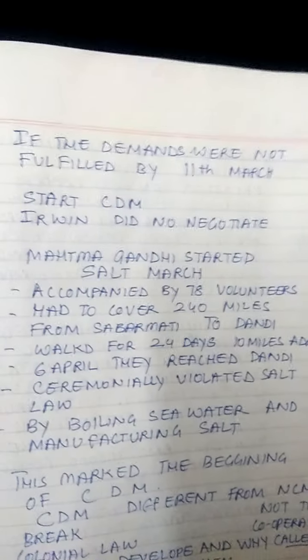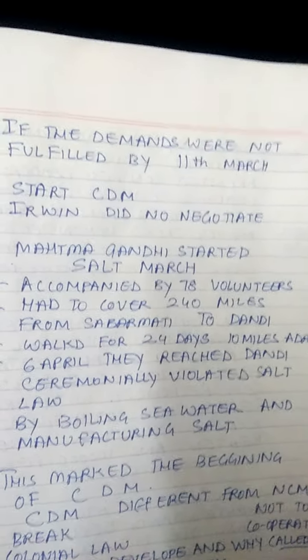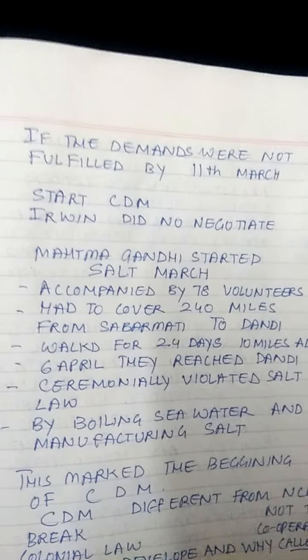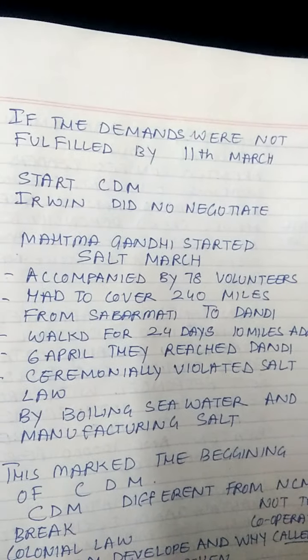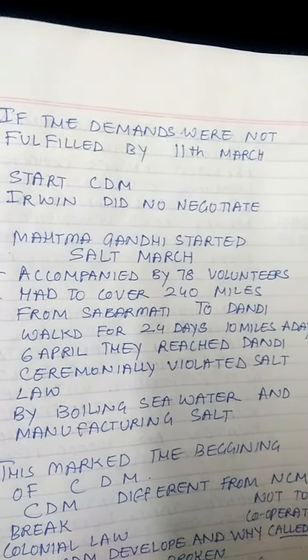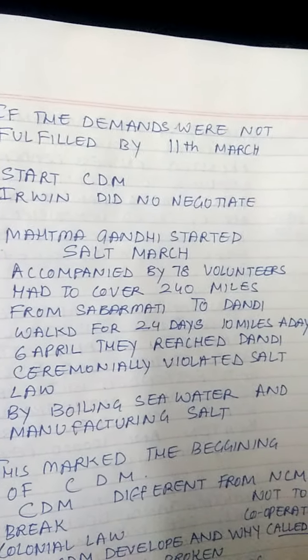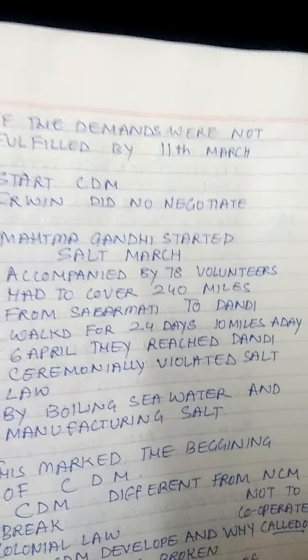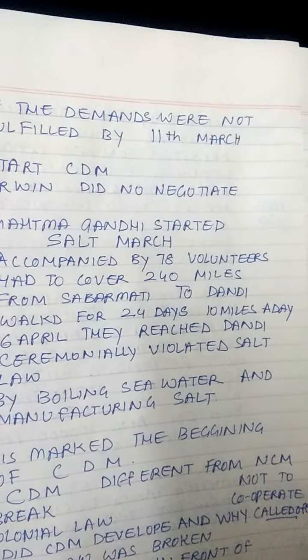Accompanied by his most trusted 78 volunteers, he started the march. They had to cover 240 miles from Sabarmati in Ahmedabad to Dandi in Gujarat. All of them walked for 24 days, 10 miles a day, and thousands of people joined them, and Mahatma Gandhi told them about the concept of Swaraj.